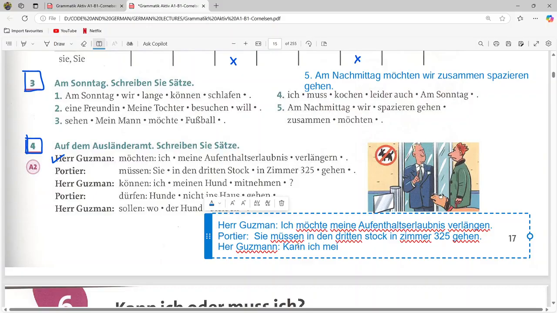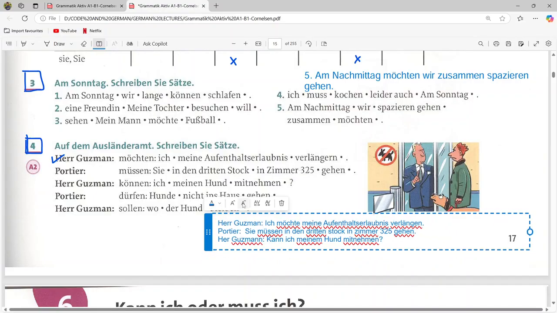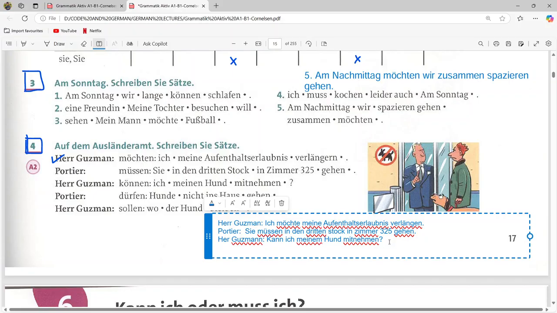Okay, kann ich meinen Hund mitnehmen? So, can I bring my dog with me? And this is a question. Okay, I will just make it smaller. Okay, now the reply.